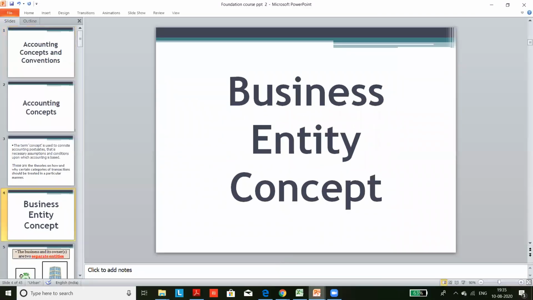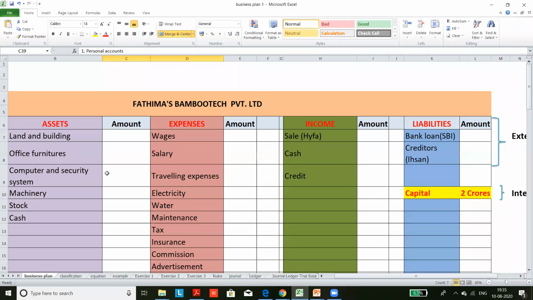So, do you remember our example? This was the plan we discussed last class. Fatima is our student, who started a business of manufacturing bamboo furniture. With these are the assets, these are the expenses, these are the income, liability, etc. But the accountant is preparing accounts for whom? Is it for Fatima or Fatima's Bamboo Tech? Fatima Bamboo Tech. Yes, not for the owner, but for the company. So that is called a separate legal entity.